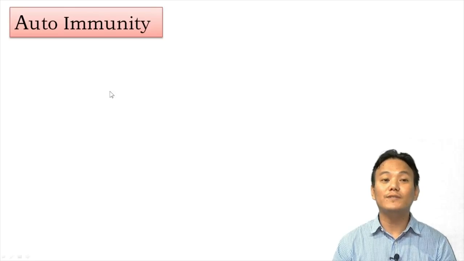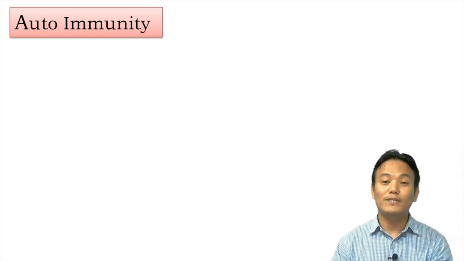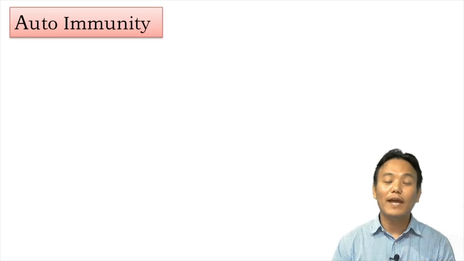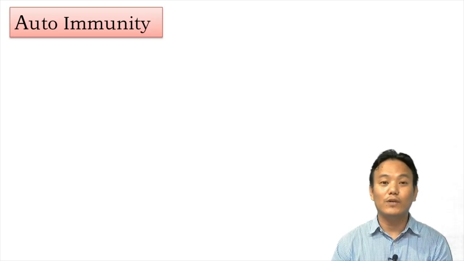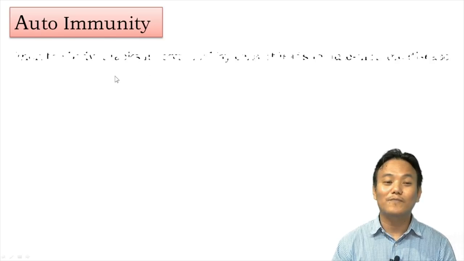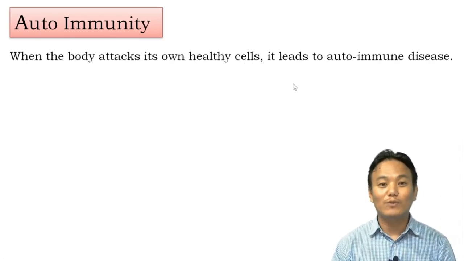You can write the answer along those lines. The next human disease which is caused due to abnormal functioning of the immune system is autoimmunity. Remember, I told you that our body's immune system has one very important property: it can differentiate between the body's self cells and non-self foreign pathogens. What happens if our body cannot differentiate between the two and starts attacking our own body cells? In such a situation, it can lead to a disease called autoimmune disease, and the condition is called autoimmunity. So when the body attacks its own healthy normal cells, it leads to autoimmune disease.